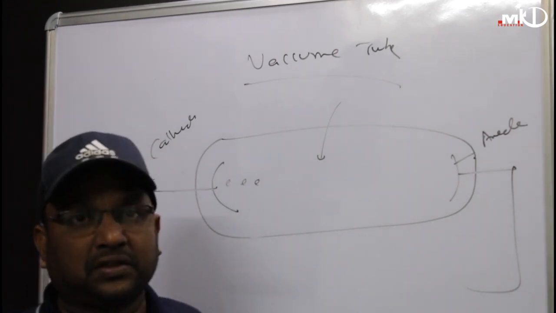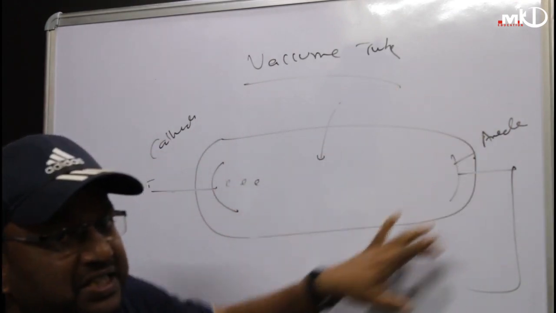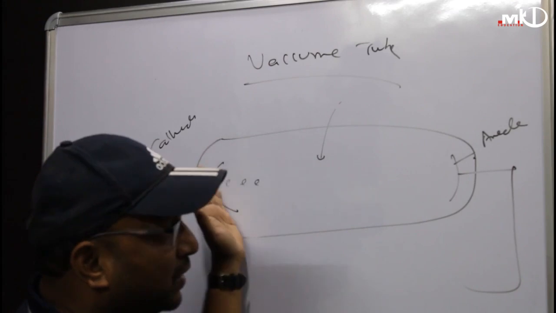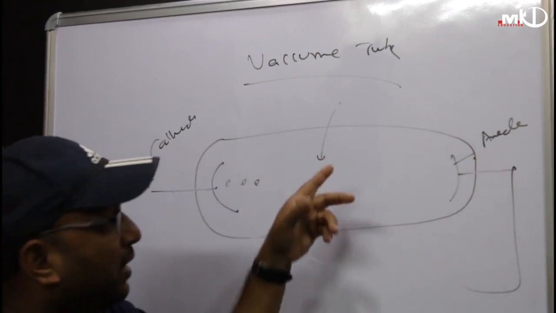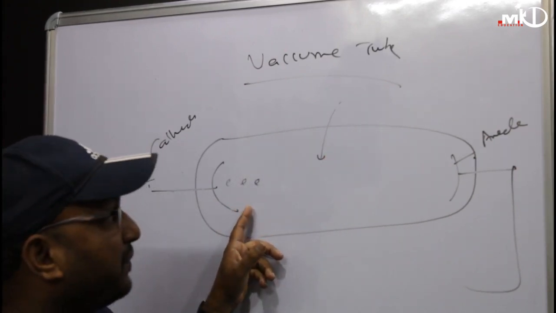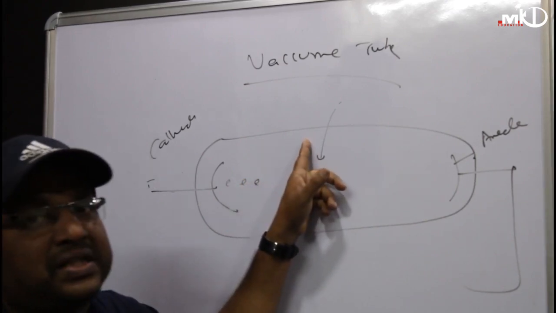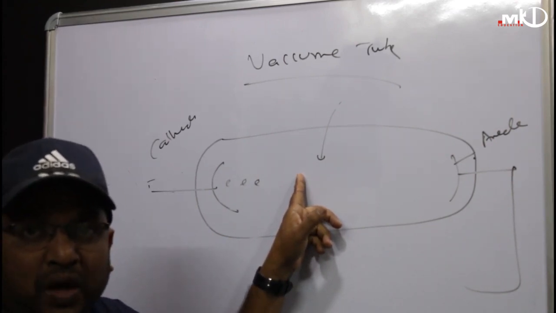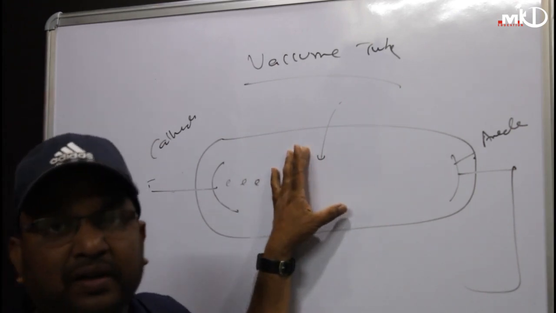That is called ionization. Again, in a vacuum tube we have a tube that is very big in size. This is the cathode, this is the anode. When the electrons are emitted from the cathode, they are captured at the anode side, and we have to make sure the inside of the glass tube is free of carriers. Otherwise some of the electrons may be captured by other charged particles. So you have to take 100% care that there is no other charged particle inside the vacuum tube. Otherwise, the conductivity will decrease.